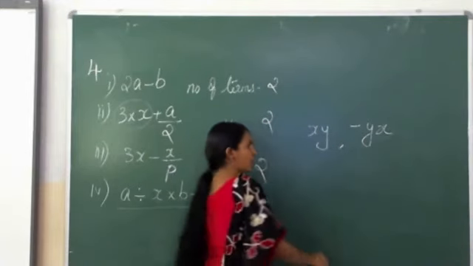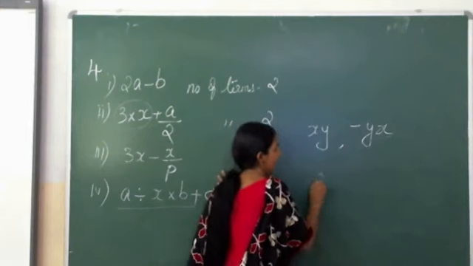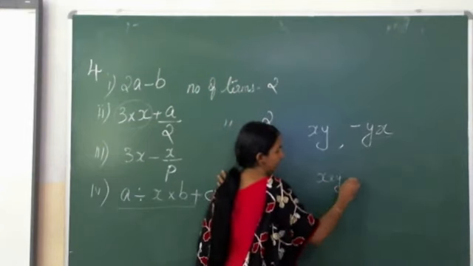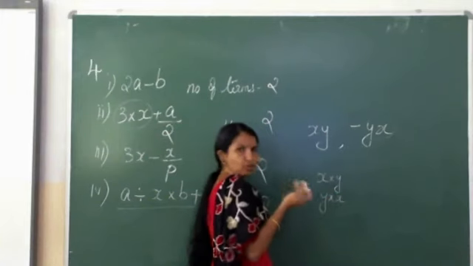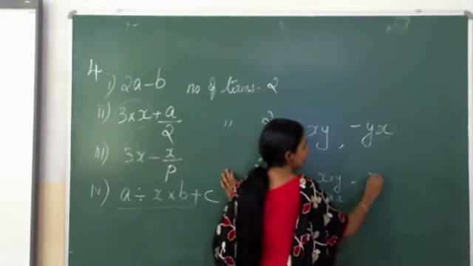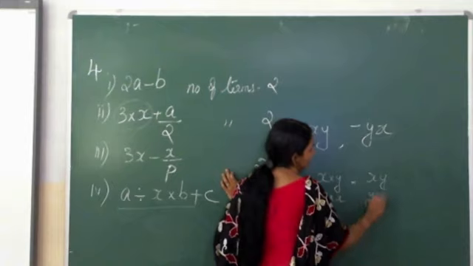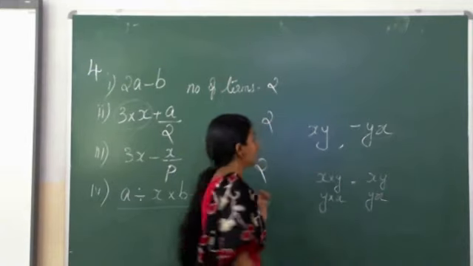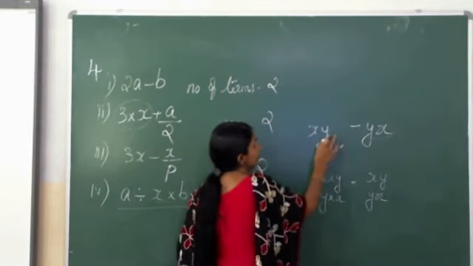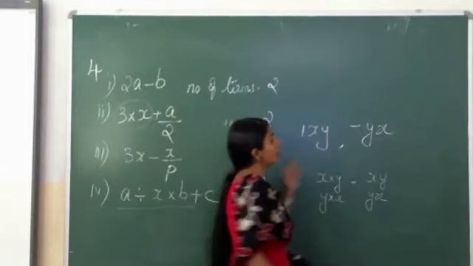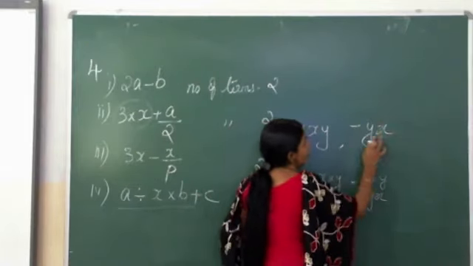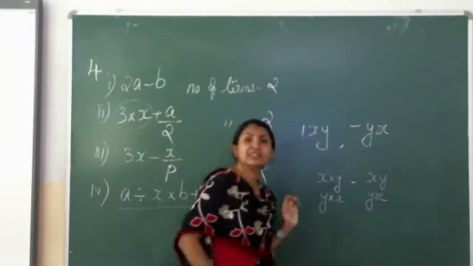Are they saying xy and yx? xy means x into y. yx means y into x. Both are same, right? Either we can write it as xy or we can write it as yx. Here the numerical coefficient is 1. Here the numerical coefficient is negative 1. Nothing is there means it is 1.